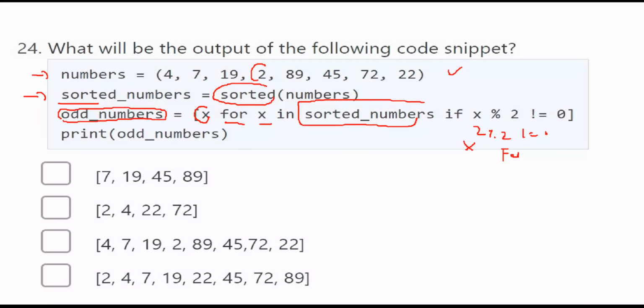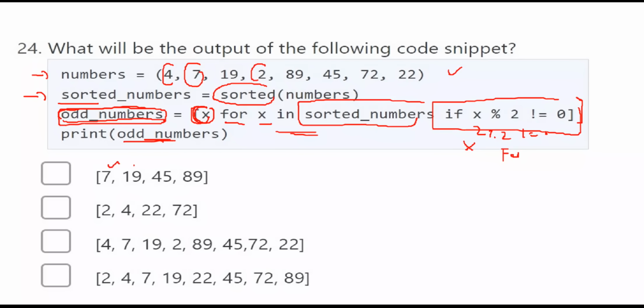What is the next element? 4. If 4 modulo 2 is not equal to 0, no, it is equal to 0. Again, what is the next element? 7. Is 7 modulo 2 not equal to 0? Yes. That means this is the logic to take the odd numbers from the given list. So with this logic, I am filtering only the odd numbers, and now I am adding them to the list. So this is called list comprehension. So now I want to print odd numbers. It gives only the odd numbers. So this is the logic to filter out the odd numbers in the given list by using list comprehension.